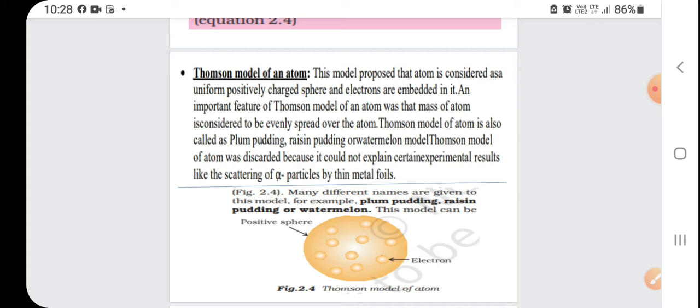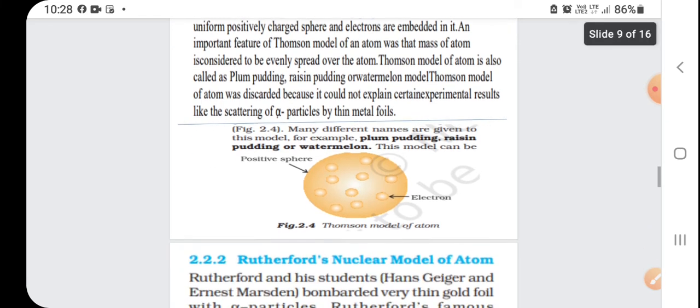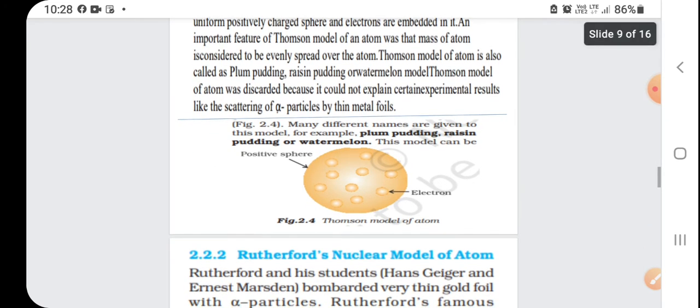An important feature of Thomson model of an atom was that the mass of the atom is considered to be evenly spread over the atom. Thomson model of atom is also called plum pudding, raisin pudding, or watermelon model. Thomson model of atom was discarded because it could not explain certain experimental results like the scattering of alpha particles by thin metal foil. So this is the model proposed by Thomson.